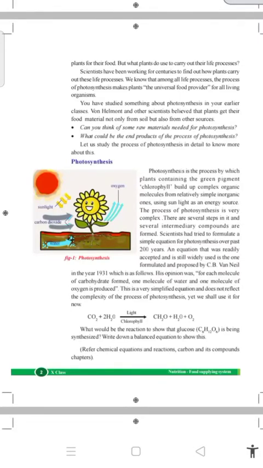The raw material of photosynthesis is sunlight. It is also the most essential thing for photosynthesis.